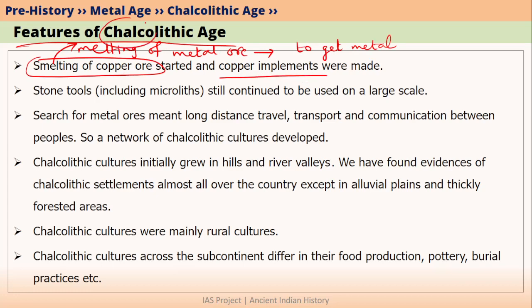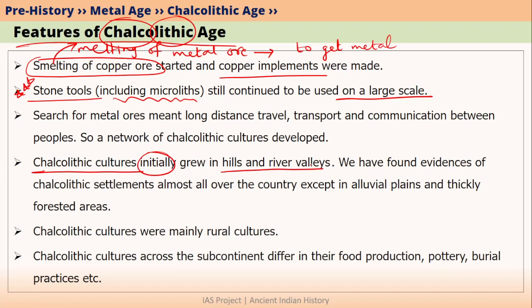Since the Chalcolithic age is the copper stone age, they also used stone tools. Particularly, they also used microliths. And they used these stone tools on a large scale. That is why stone was very important for them. For this reason, Chalcolithic cultures initially grew in hills and river valleys. Because in hills and river valleys, people could easily get stone as well as water.